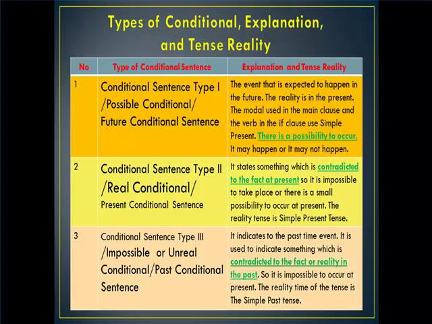The reality tense used in this case is the simple present tense. And the next one is conditional sentence type 3, or the impossible or unreal conditional or past conditional sentence. The meaning indicates a past time event, used to indicate something which is contradicted to the fact or reality in the past. The reality time is in the simple past tense.